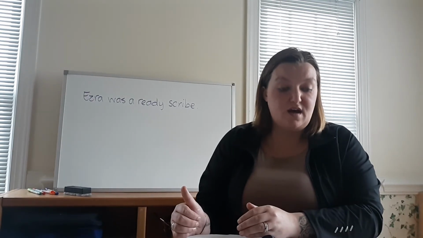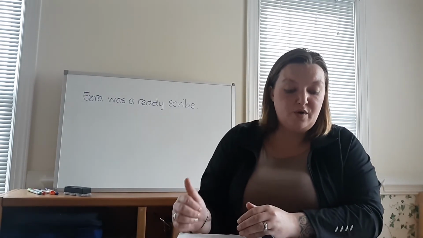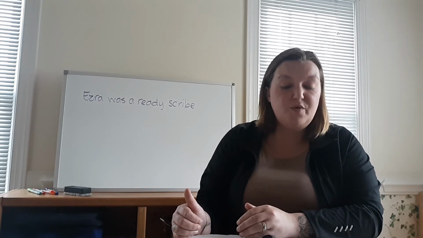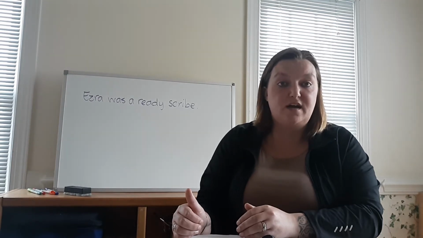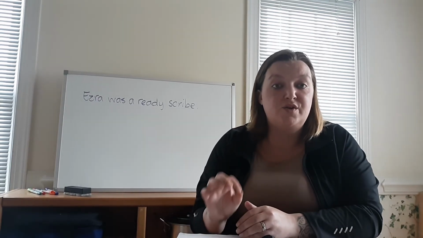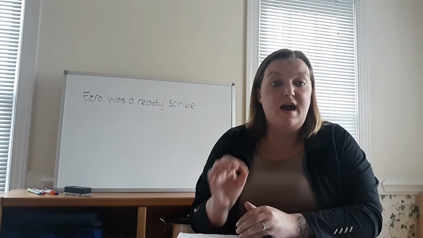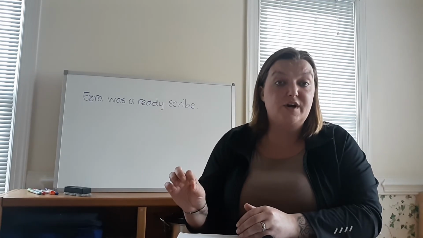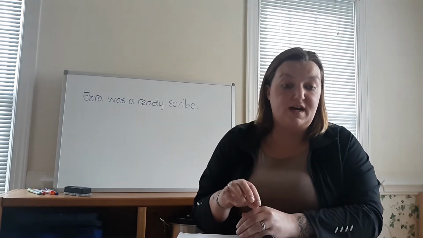An indirect object is a noun or a pronoun that precedes the direct object and tells to whom or for whom or to what or for what the action of the verb is done. You cannot have an indirect object if you do not have a direct object. So I recommend finding your direct object first and then looking for your indirect object.